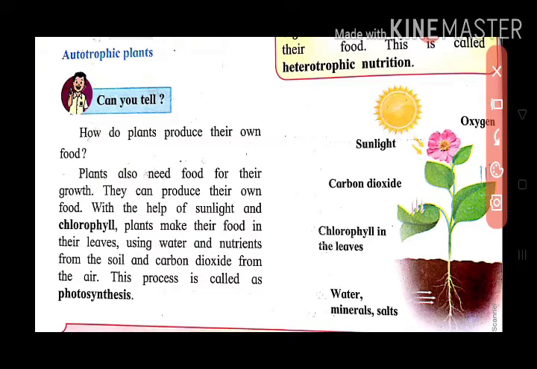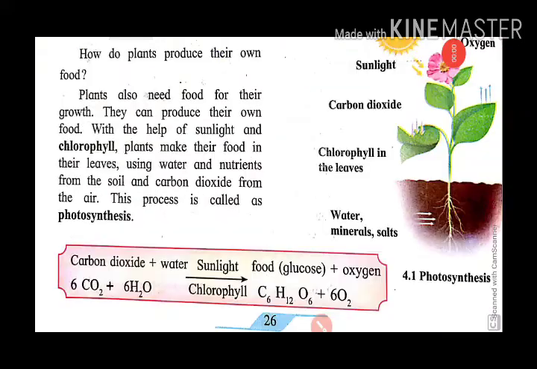What do we do? We absorb oxygen and release carbon dioxide. That is the difference between plants and animals. See what happens in the photosynthesis process. Here is the given chemical reaction.